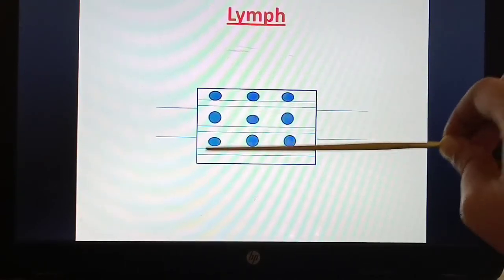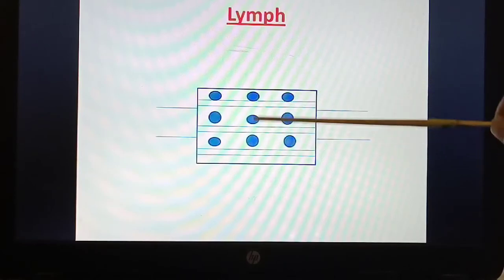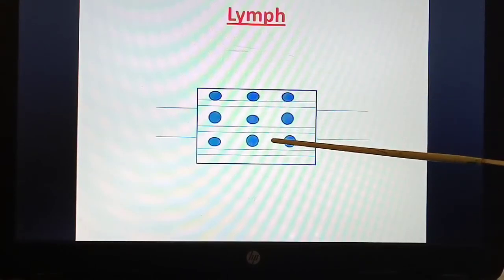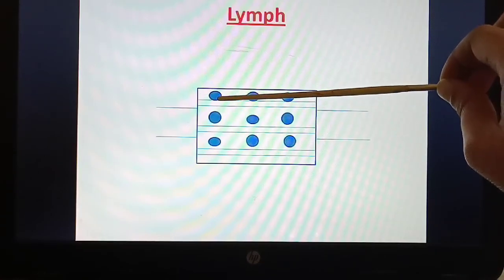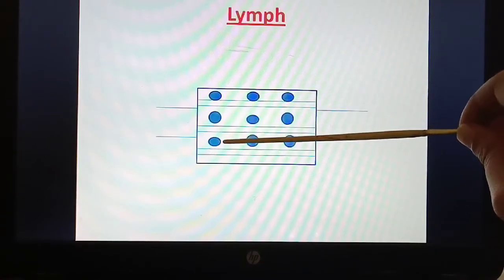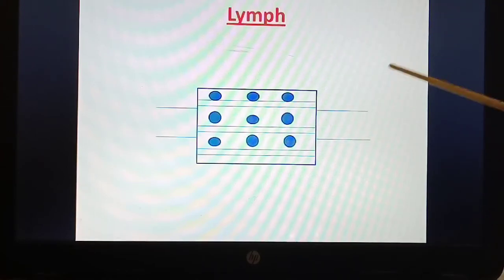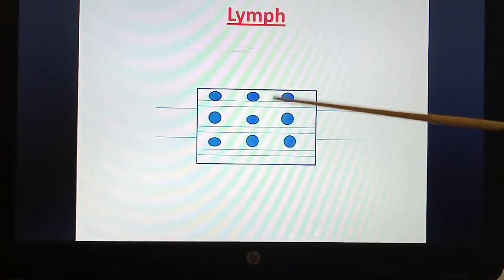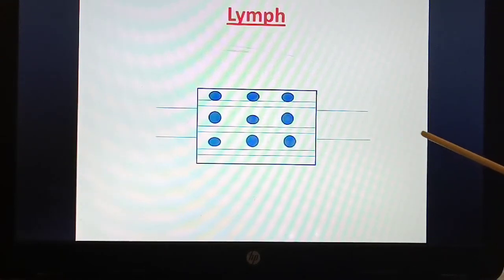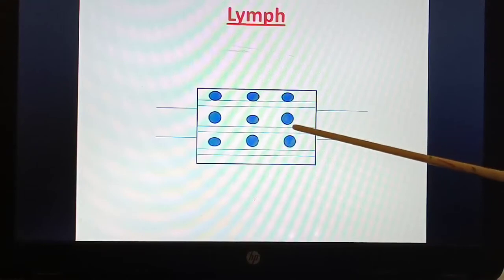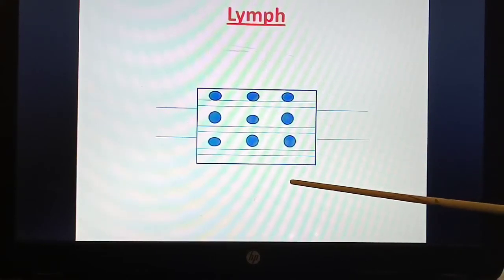So after this, what happens? Not all the plasma goes back. The plasma which comes out from the blood surrounds the cell, and the remaining plasma will not go back, but leaks out from the organ. And where does it go? It enters another set of vessels.